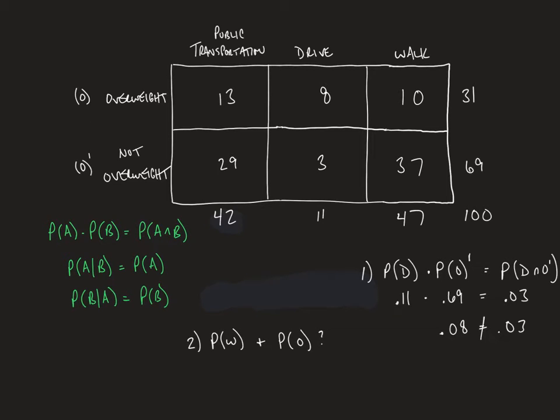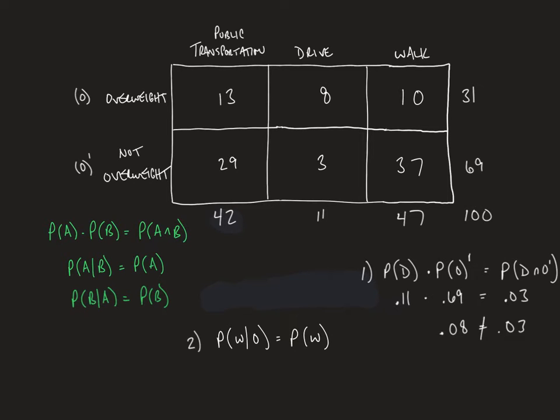We'll test this using one of the second two formulas. If this is true, then the probability that somebody walks, given that they are overweight, has to be the same as the probability that somebody just walks to work in general. Again, you could have used one of the other two formulas here. You'll get the same result that I'm about to get.